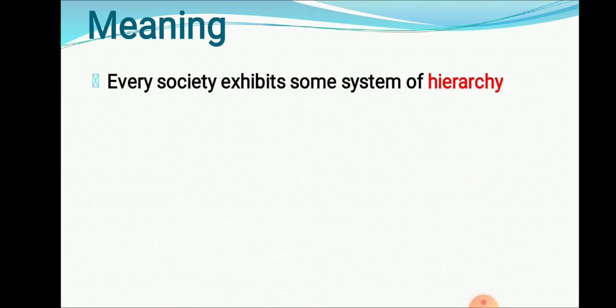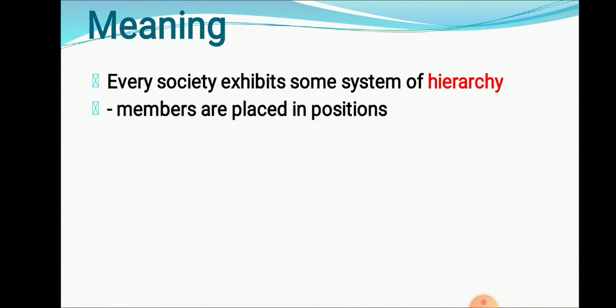Now, in characteristics of rural society, we will discuss one characteristic, that is social stratification. What it says is that each and every society is divided into at least three classes: higher class, middle class, and low class people. So that division of society into different classes is nothing but social stratification. Every society exhibits some system of hierarchy. Hierarchy means increasing or decreasing order, chadta utarta kram, that is called hierarchy.